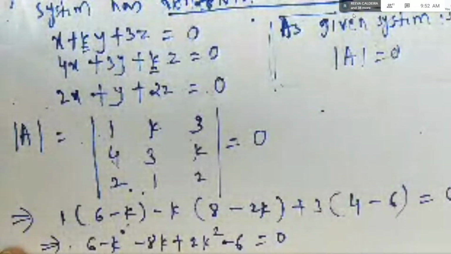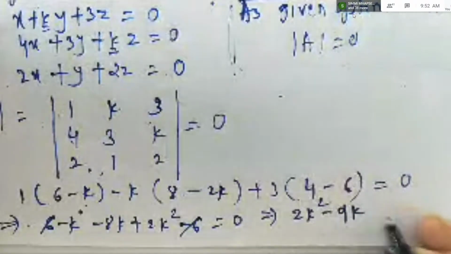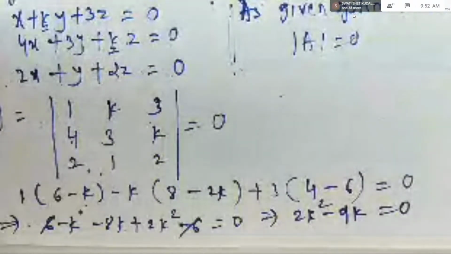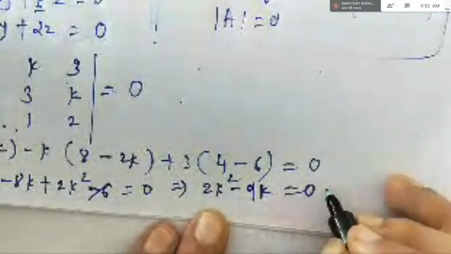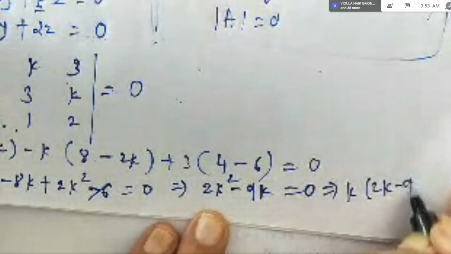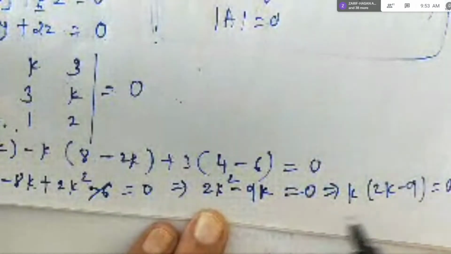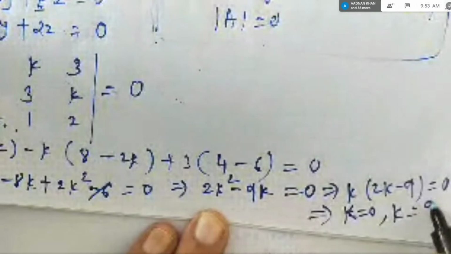Nothing I'm doing, I'm just simplifying this. Plus 6 minus 6 will get cancelled. So what remains here? 2k square. Then this is minus 9k, no? Minus 9k. There is no constant term, 0. Correct? So you need the values of k. So this implies k is common. So what do you get here? k into (2k minus 9) is equal to 0. So this gives you two values of k: k is 0 or k is 9 by 2.